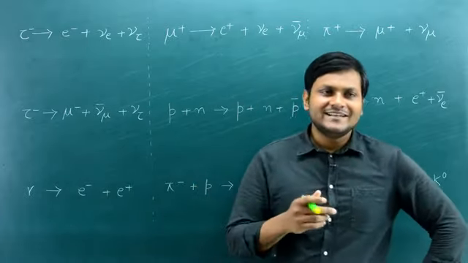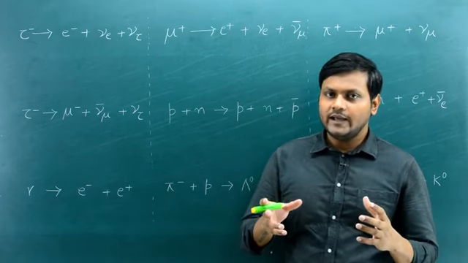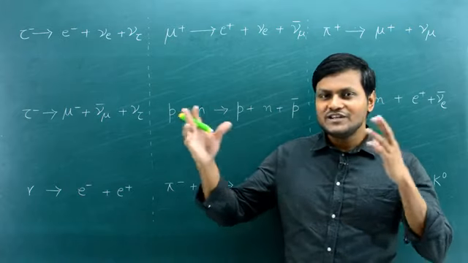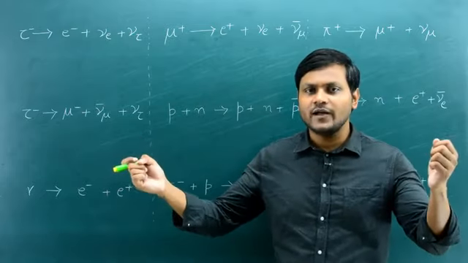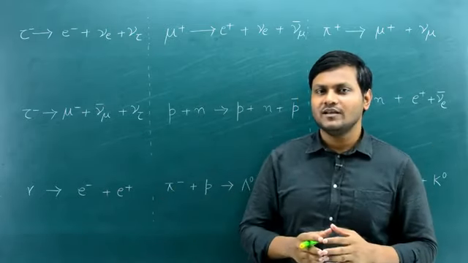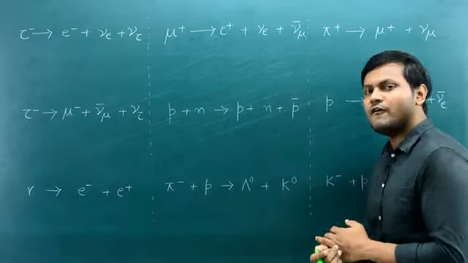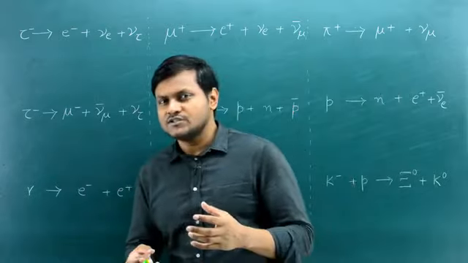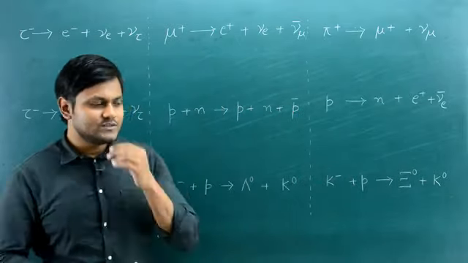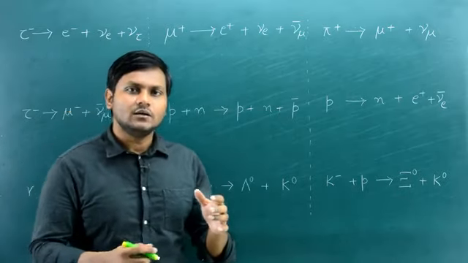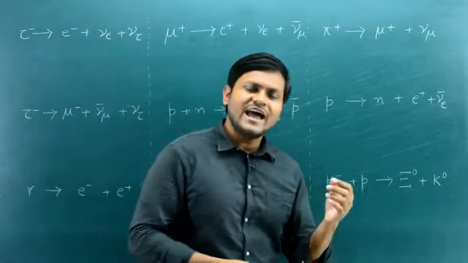We have found out that there are indeed hundreds and hundreds of subatomic particles out there, and associated with these hundreds of subatomic particles is a huge diversity of particle interactions. So we have hundreds and hundreds of particles out there and hundreds and thousands of particle interactions or reactions or particle decays, however you may want to call them. So you end up getting a chaos of a diversity of particle interactions.